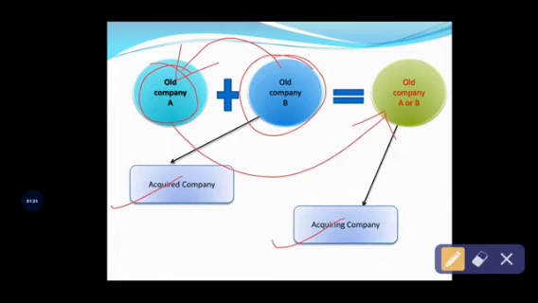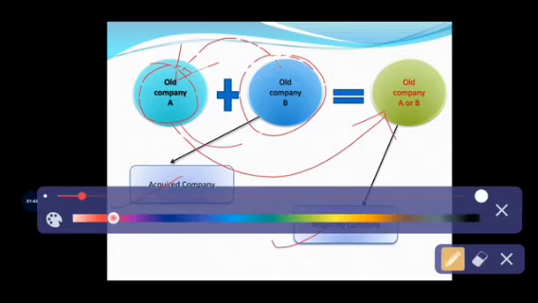Suppose B company is going to acquire the assets of the A company, then B company has a right to control the assets of the A company. Which company will take over the business of the organization?